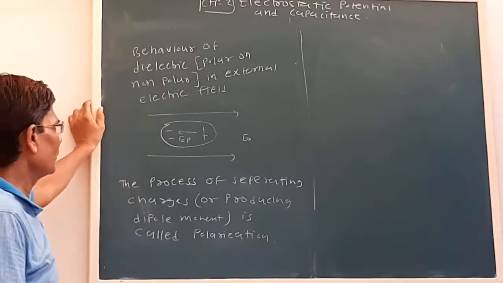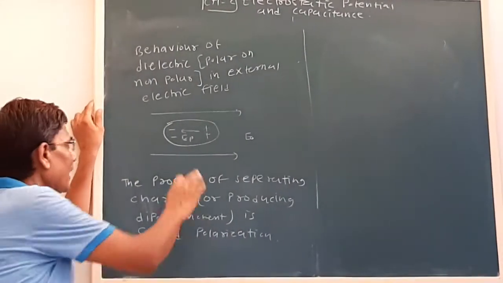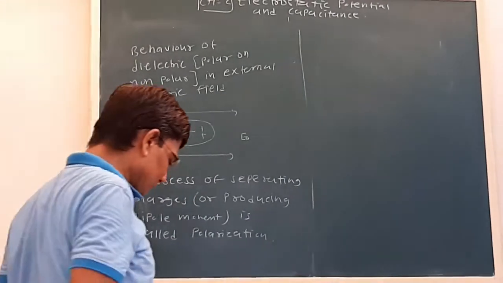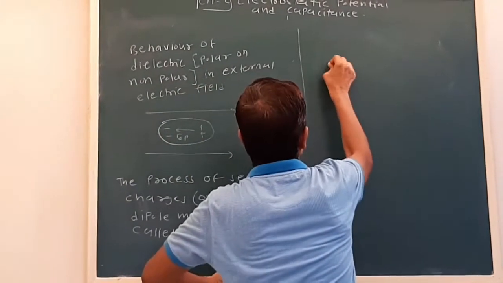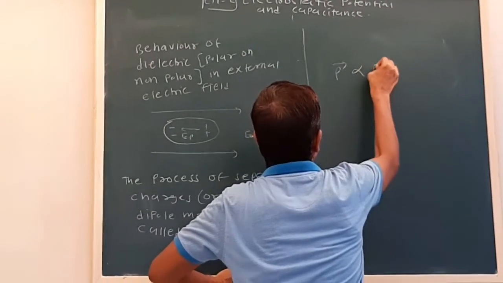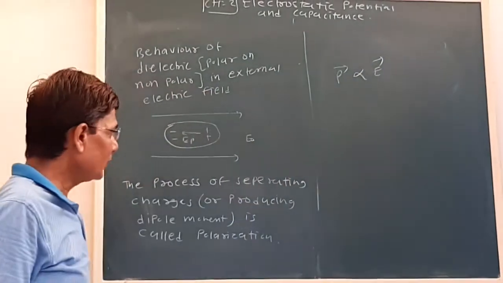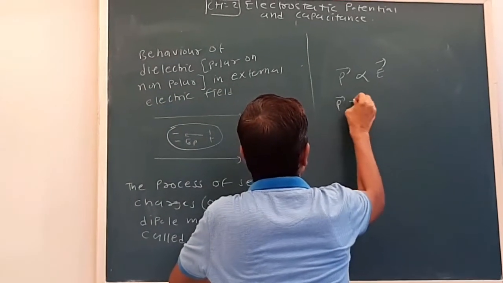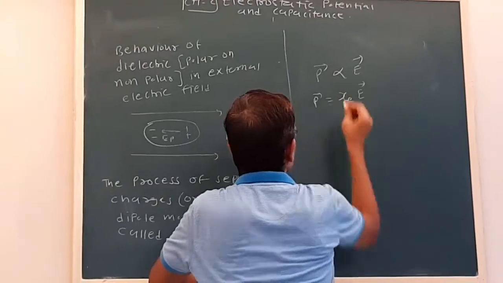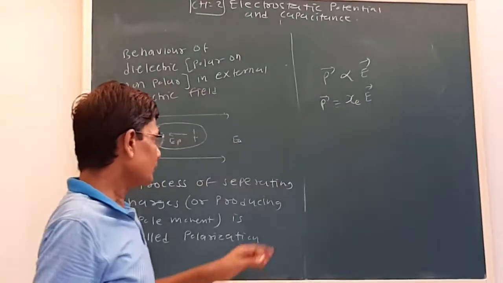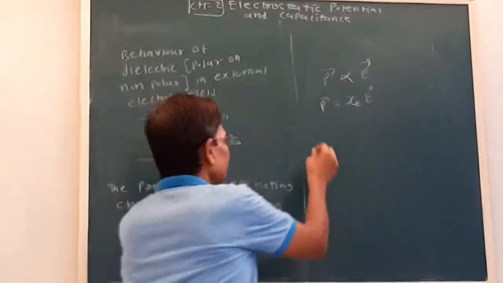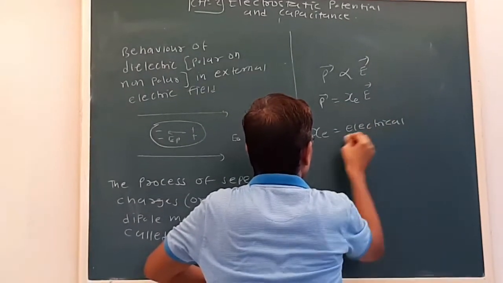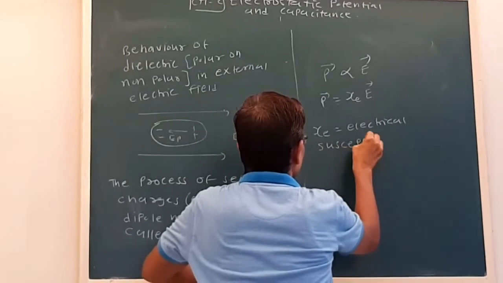Polarization is denoted as P, and EP is the electric field produced due to polarization. Now the experiment shows that the polarization is proportional to E. Now P is equal to chi E into E. Here chi E is called the electrical susceptibility of materials.